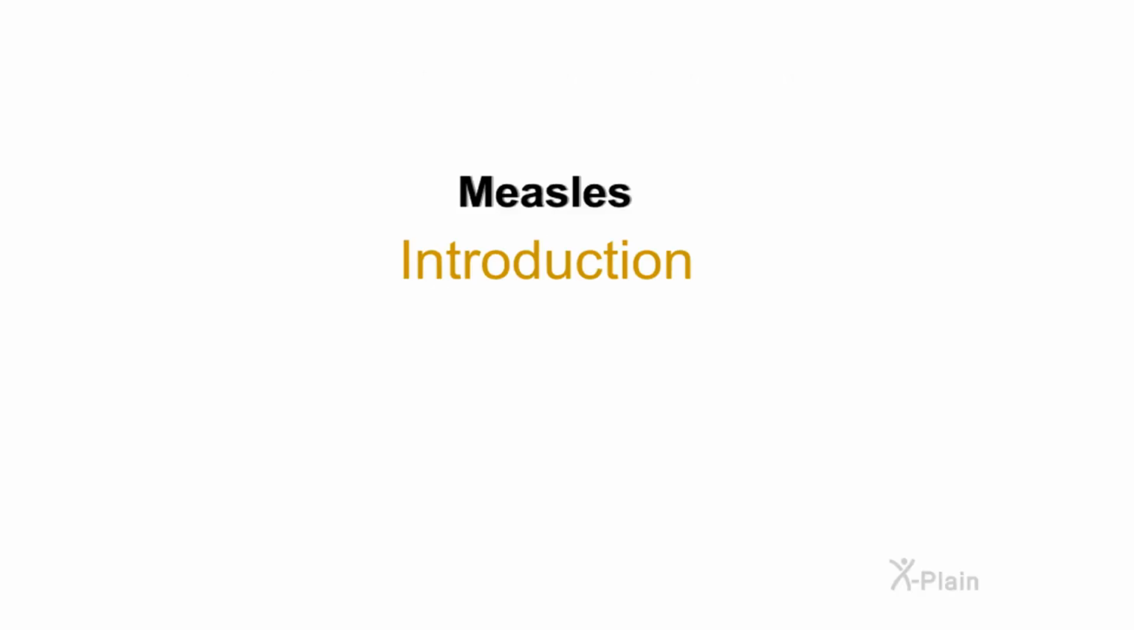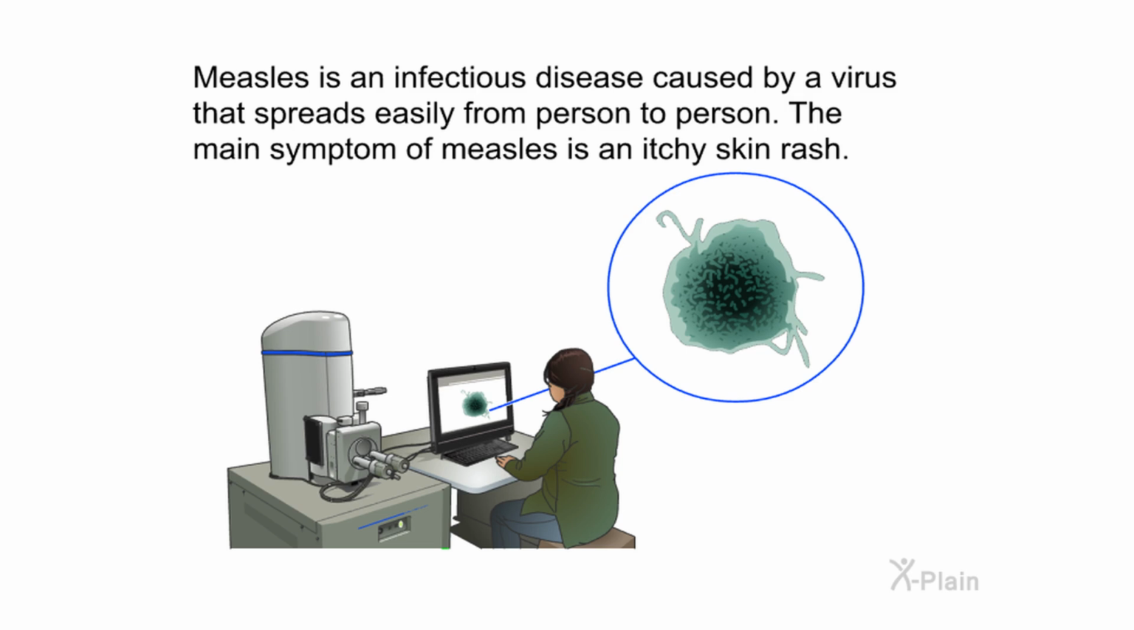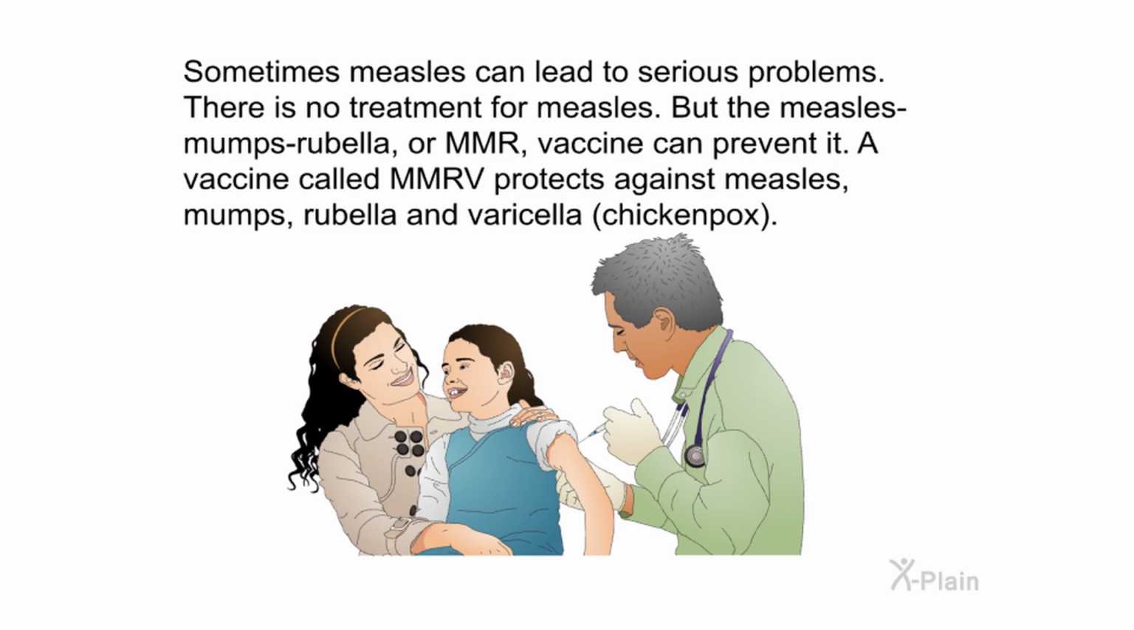Measles. Introduction. Measles is an infectious disease caused by a virus that spreads easily from person to person. The main symptom of measles is an itchy skin rash. Sometimes measles can lead to serious problems. There is no treatment for measles, but the measles-mumps-rubella, or MMR, vaccine can prevent it. A vaccine called MMRV protects against measles, mumps, rubella, and varicella, chickenpox.